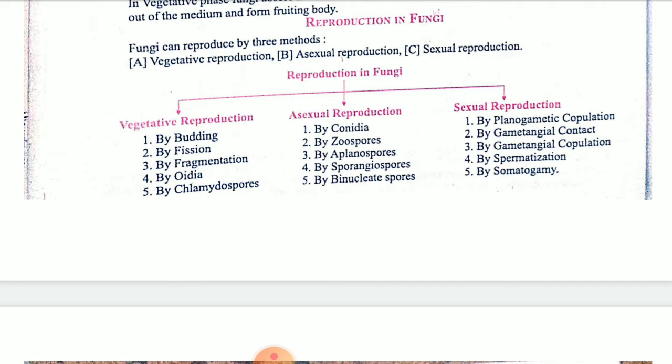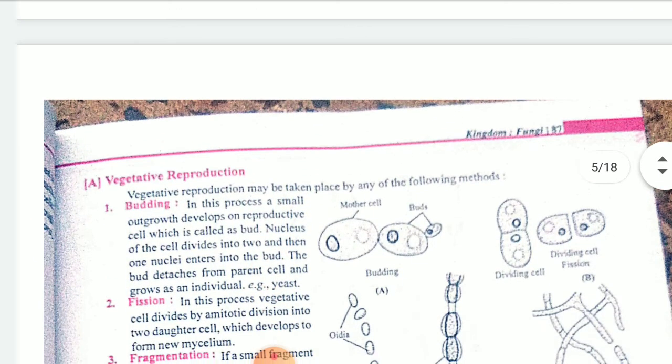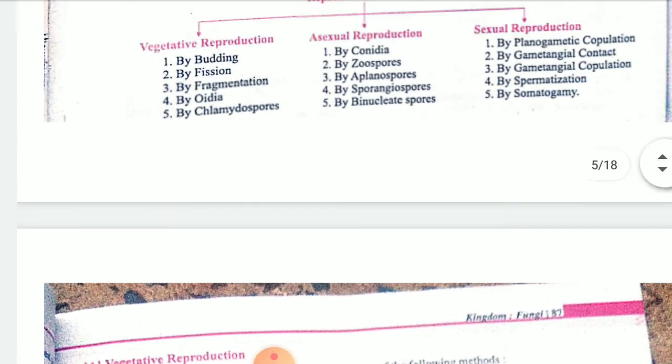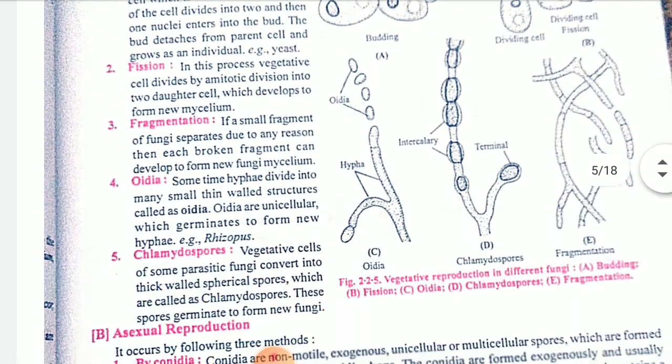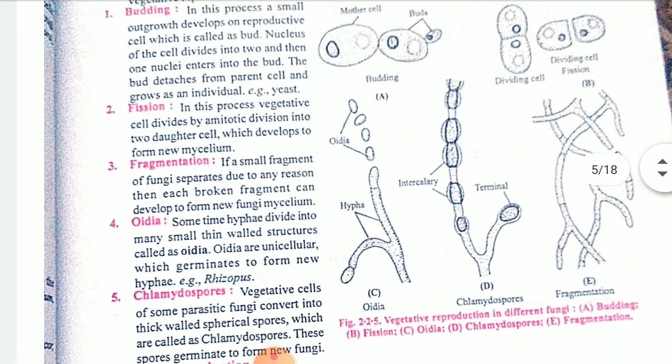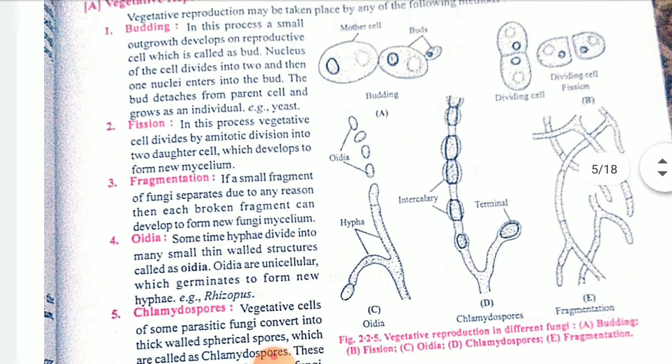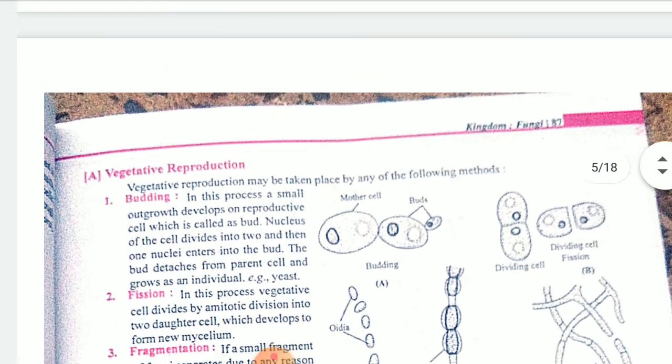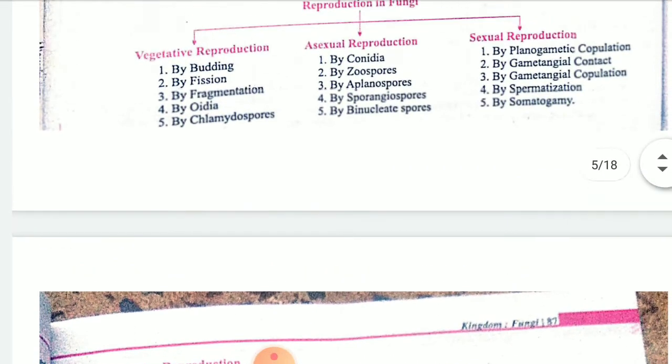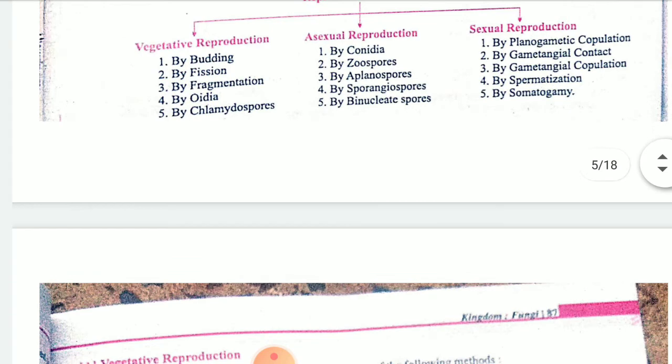Already we have studied all these points in bacteria. By budding, you know one lateral outgrowth will be there. That is known as budding. Then fission. One cell will divide into two, and it is known as binary fission. If more than that division takes place, then it is known as multiple fission. In which case? In bacteria. But in case of fungus, it shows amitosis.